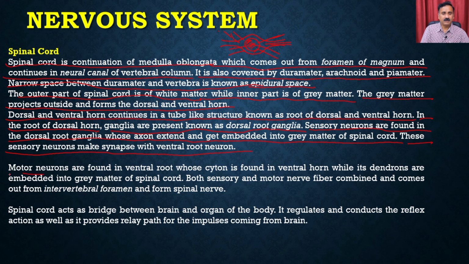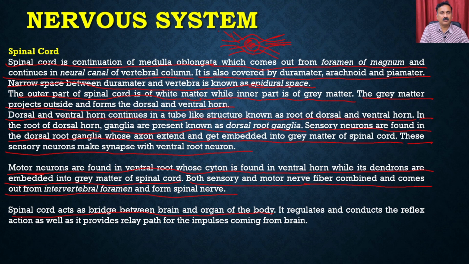Motor neurons are found in the ventral root, whose cyton is found in the ventral horn, while dendrons are embedded into the gray matter of the spinal cord. Both the sensory as well as the motor nerve fibers combine and come out from the intervertebral foramen and form the spinal nerve. The spinal cord acts as a bridge between the brain and the organs of the body.